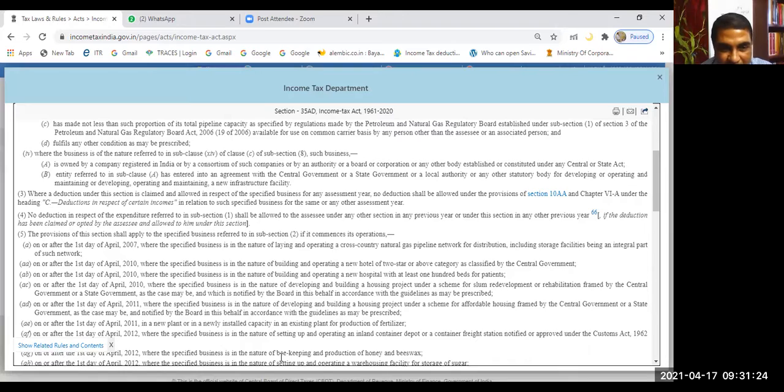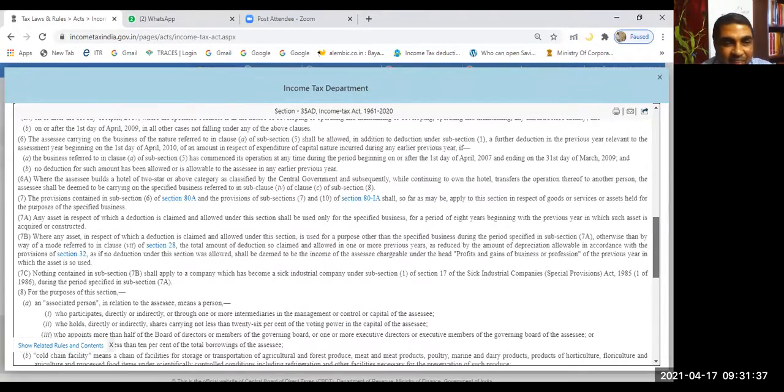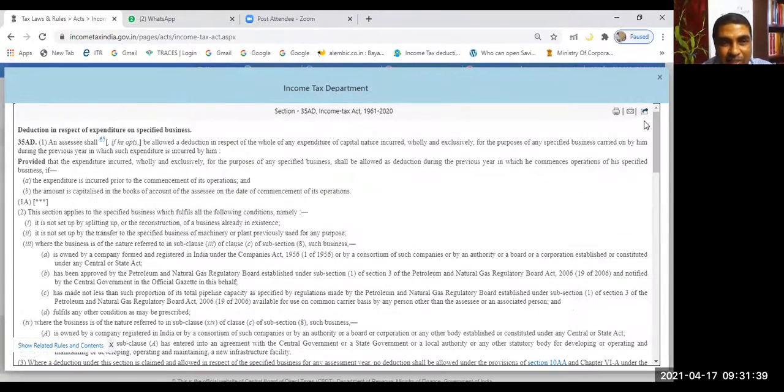You see, a business in the nature of beekeeping and production of honey and beeswax, or operating a warehousing facility for storage of sugar, like this. Some businesses are listed here, and if you are doing these kinds of businesses, your capital expenditures are allowed as a deduction. Got it? Now, how is loss from these businesses dealt with?